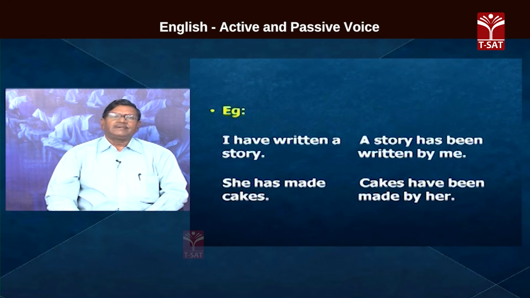Cakes have. In place of made, we have to put be verb. Then it becomes be, was, been. Cakes have been made. Made is the main verb in the active voice. It becomes a past participle in the passive voice. Therefore, cakes have been made by her.